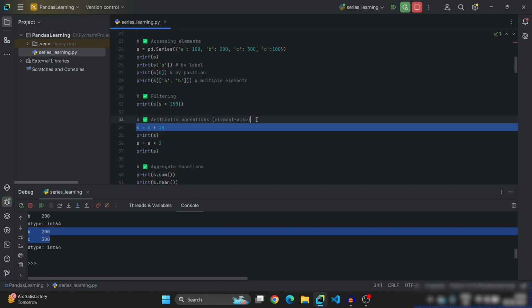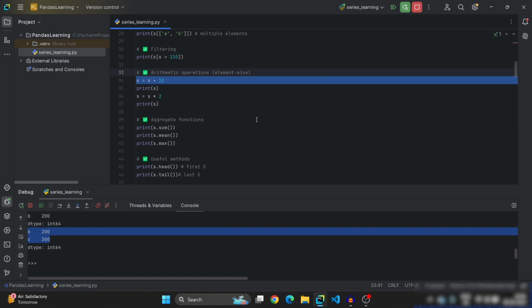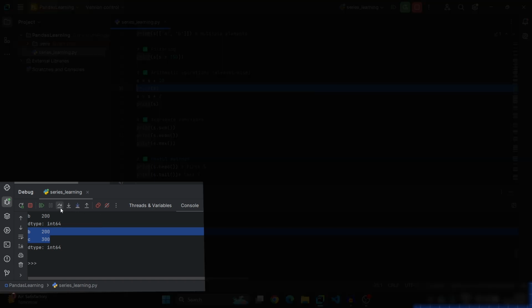Now let us see arithmetic operations. For example, for every value of the series, you want to add 10. Then simply you can add 10 to the series and assign to itself, like S equal to S plus 10. It will add 10 to every value of the series. Let us print it. See, 110, 210, 310, again 110. 10 is added to every value of the series.